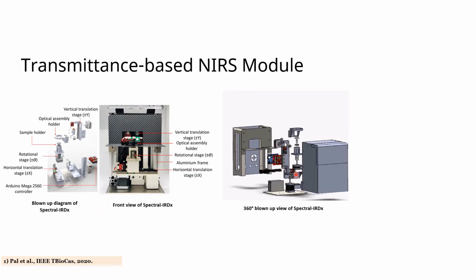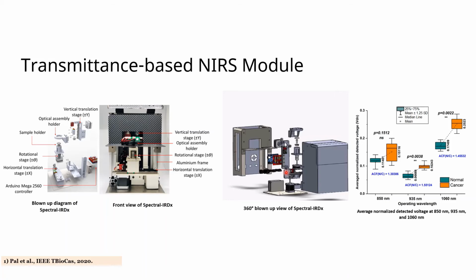Here you can see there are three translation stages. One is the horizontal translation stage that moves the sample, the vertical translation stage that moves the optical assembly holder, and the rotational translation stage which rotates the sample holder to operate under different wavelengths. In this we worked with 850 nanometers, 935 nanometers and 1060 nanometers, and we were able to differentiate normal from cancer with good statistical significance.